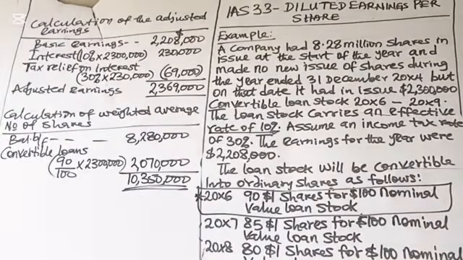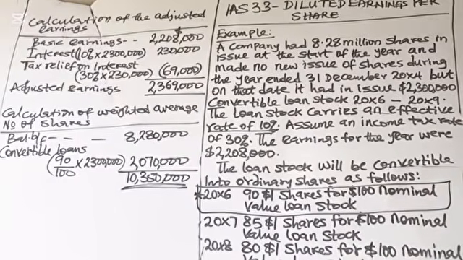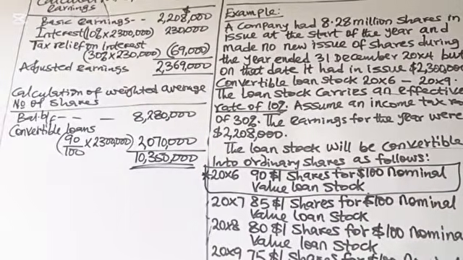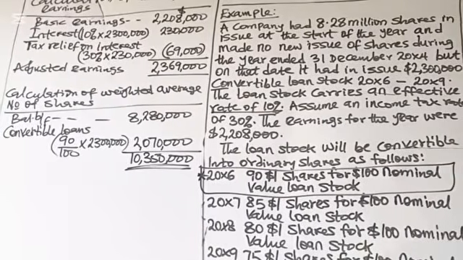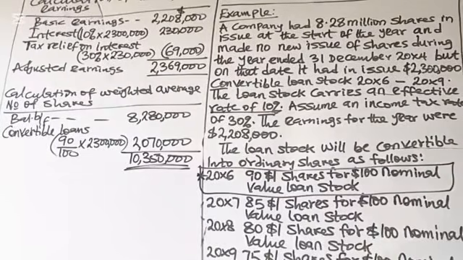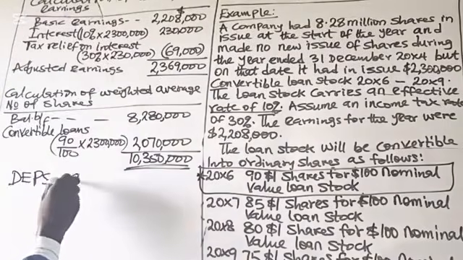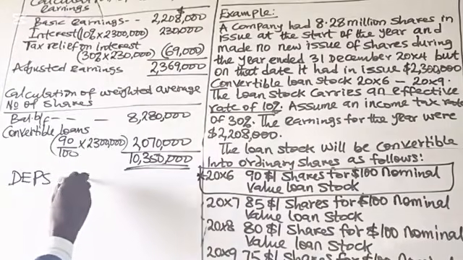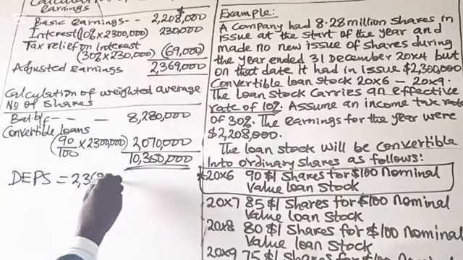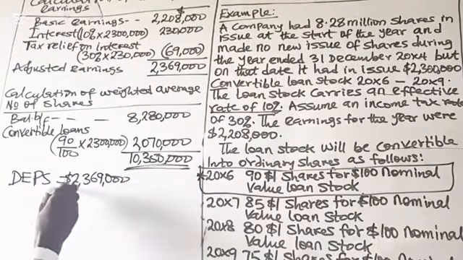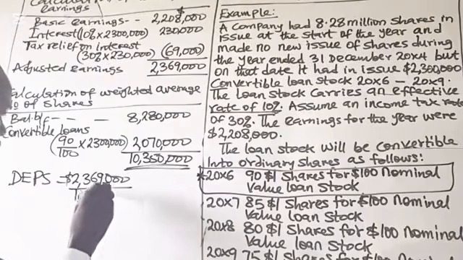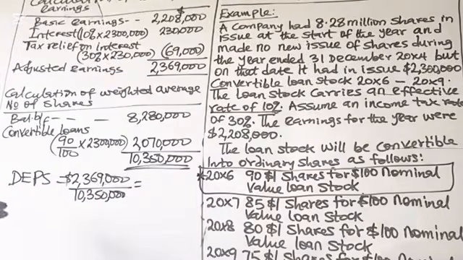Now that we have the weighted number of shares, we can calculate the diluted earnings per share required. So the diluted earnings per share: the adjusted earnings, which is $2,369,000, divided by the number of shares, 10,350,000 shares.